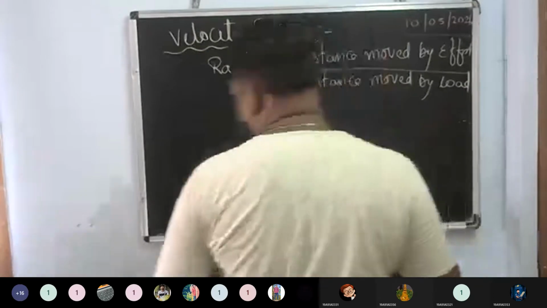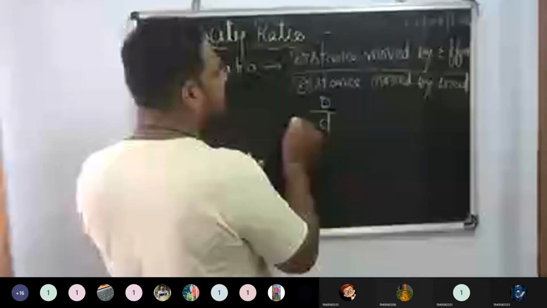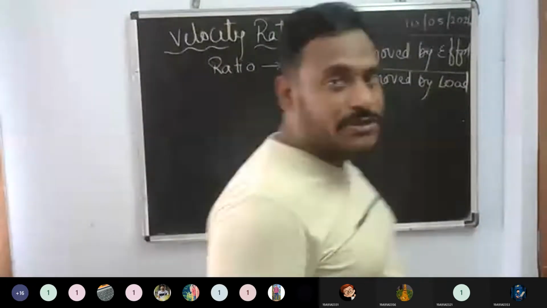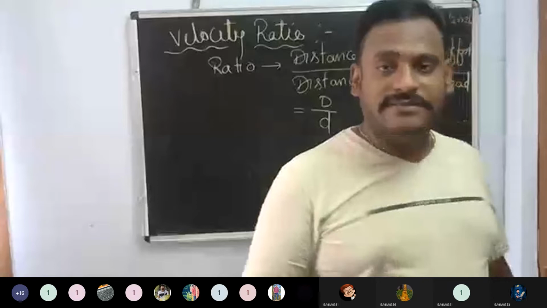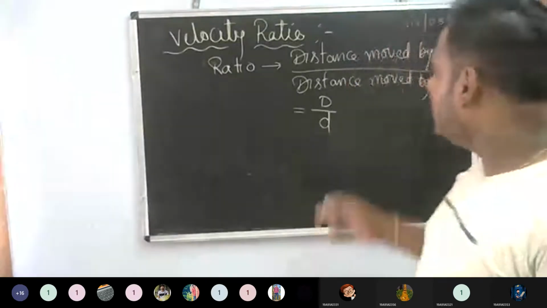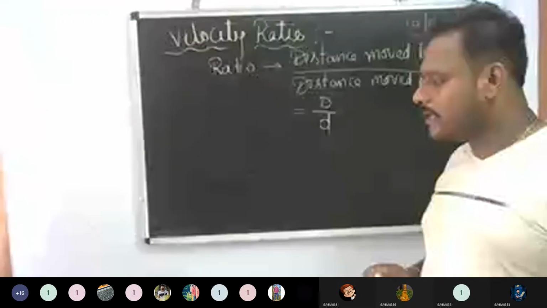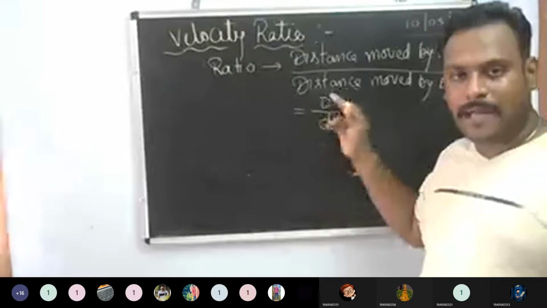I can write simply. This will be noted as the velocity ratio is equal to simply capital D by small d.